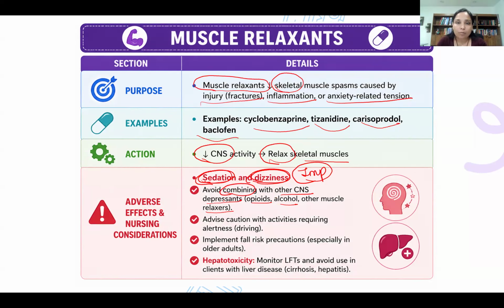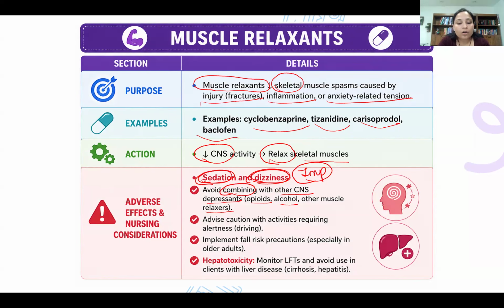If a patient is taking an opioid, CNS activity goes down, and this medication also decreases CNS activity, so there is an increased effect, and the patient will be more dizzy and drowsy. There would be a double effect from combining these medications. So it's very important that you advise your patient to avoid any other CNS depression along with this muscle relaxant.